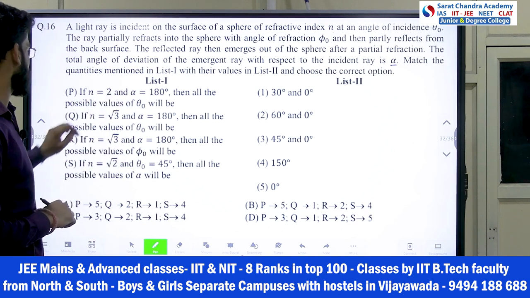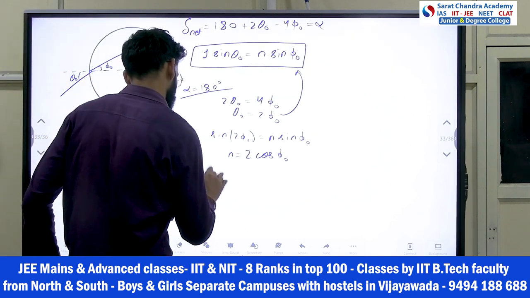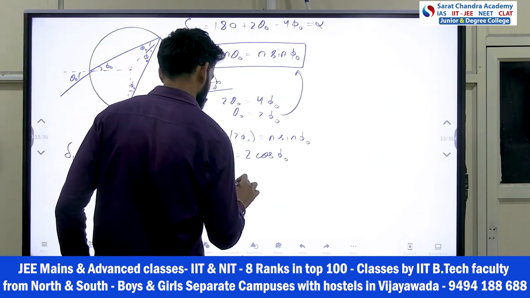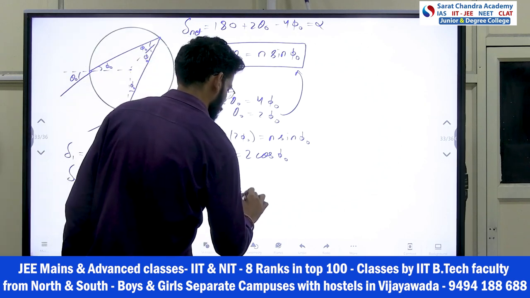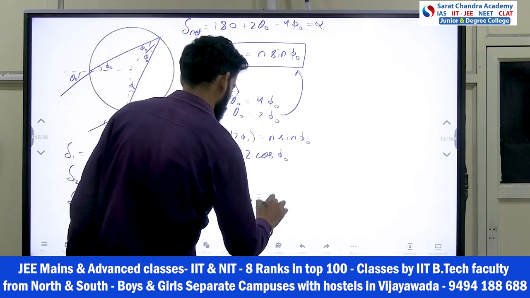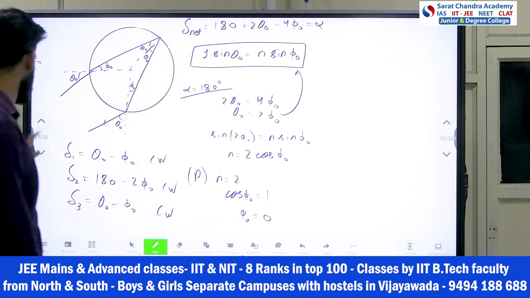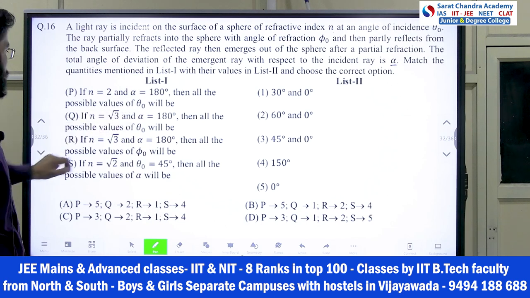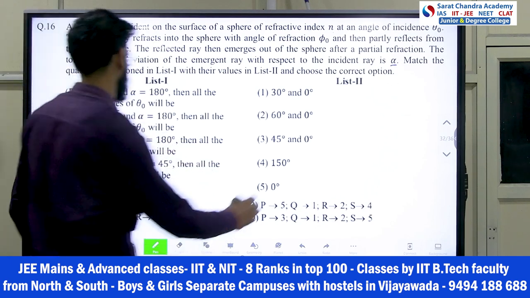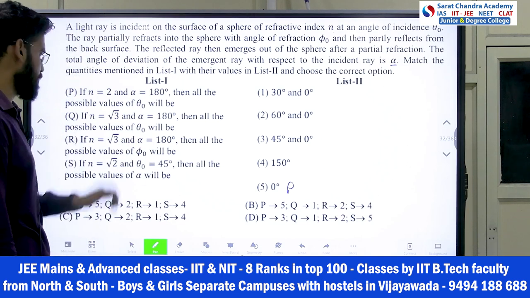In the P option, he is asking n is equal to 2. So if I put n equal to 2, what I got? Cos phi naught is equal to 1, so phi naught is equal to 0. Phi naught 0, so theta naught also 0. So 0, 0, this is P. So it is A option or B option.